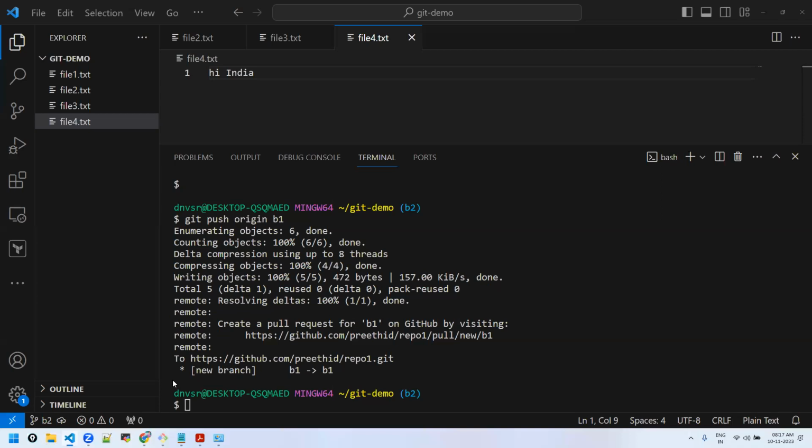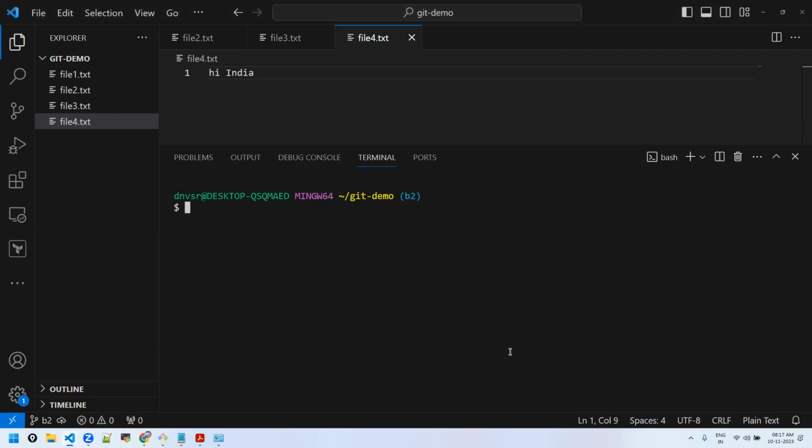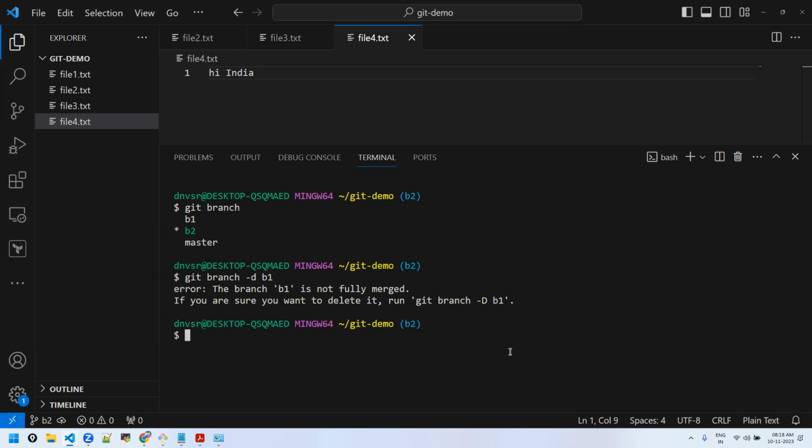Okay. And till now we have created the branches, we have merged them, we have done so many things. Let's say it's a temporary branch. We did not cover deleting a branch, right? Let's say I want to delete this branch. Let's say I want to delete B1. How do you delete? git branch -d B1. -d means delete. And it's giving me an error: B1 is not fully merged.